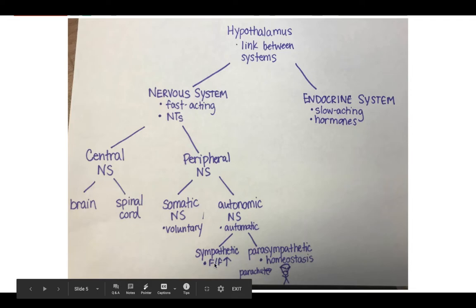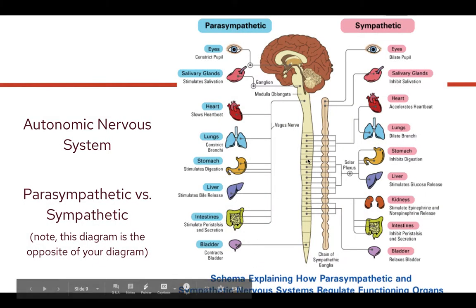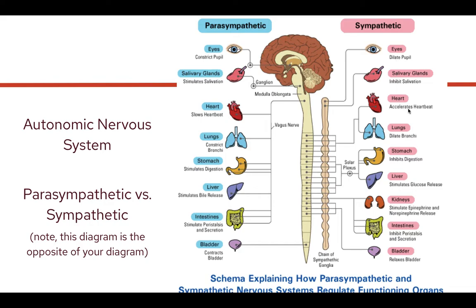And again, this isn't just used in fight flight. As you can see here, the sympathetic will dilate pupils, especially in that fight flight situation. It accelerates our heart rate, stimulates glucose release, epinephrine and norepinephrine if necessary with fight flight. But here we are using the sympathetic and parasympathetic, even if we're not in a threatening situation.